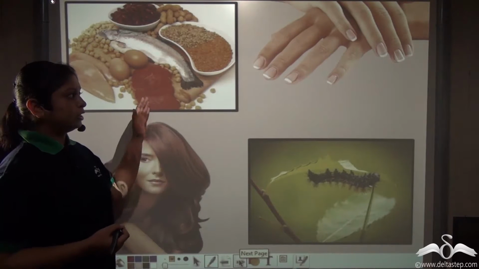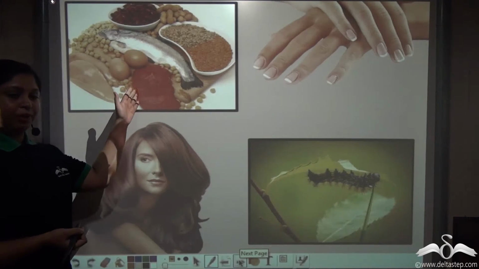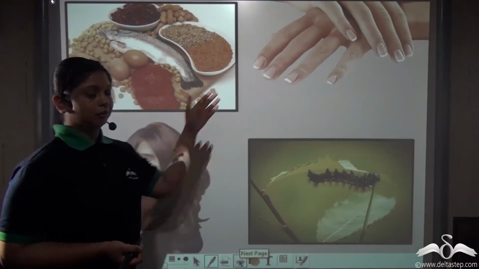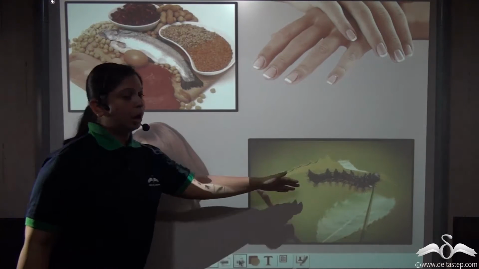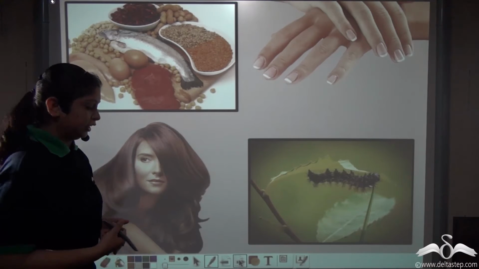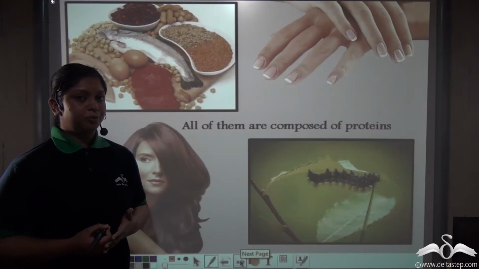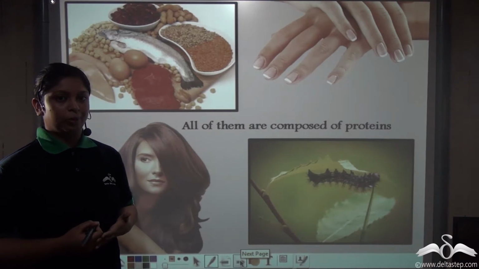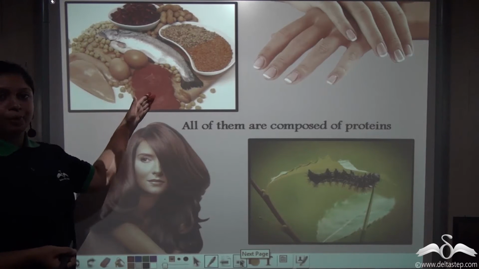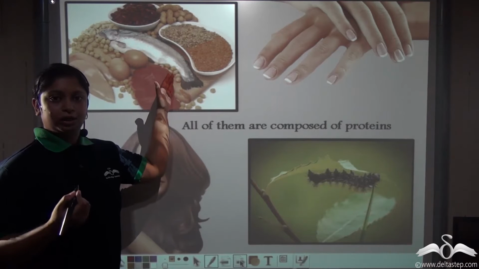Well, can you find out what is common among these four pictures? That is, in these food items, in nails, in hair, and in the outer skin of this insect? Well, let me tell you. All of them are composed of proteins. You might be wondering how. Well, these food items like fish, meat, pulses are made up of proteins.